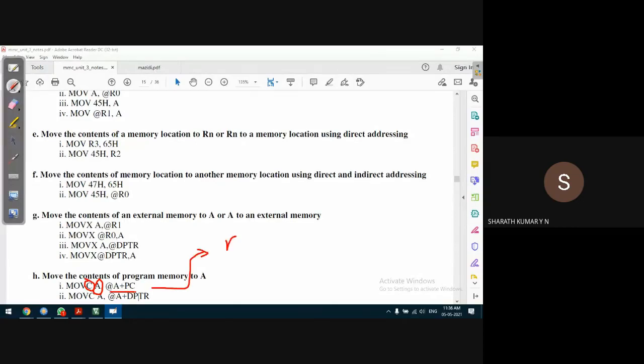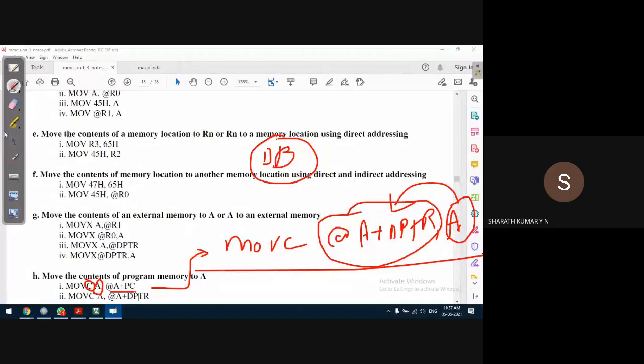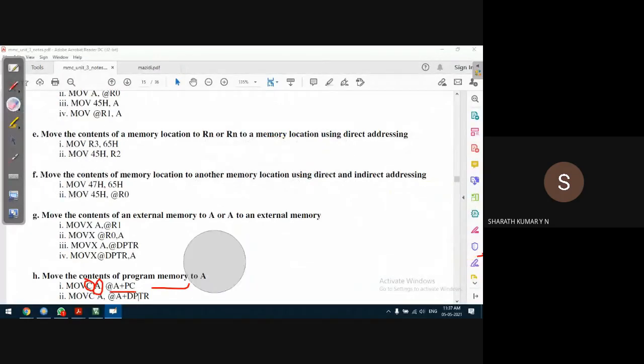This is not possible. Let us say, for example, MOVC @A+DPTR, A. This is not possible. The compiler generates an error. We are trying to transfer data from the accumulator, an internal RAM location, to internal code memory, which is not possible. How to store data in code memory? For that we have to use the define byte assembler directive, that we'll discuss later at the end of these data transfer instructions.